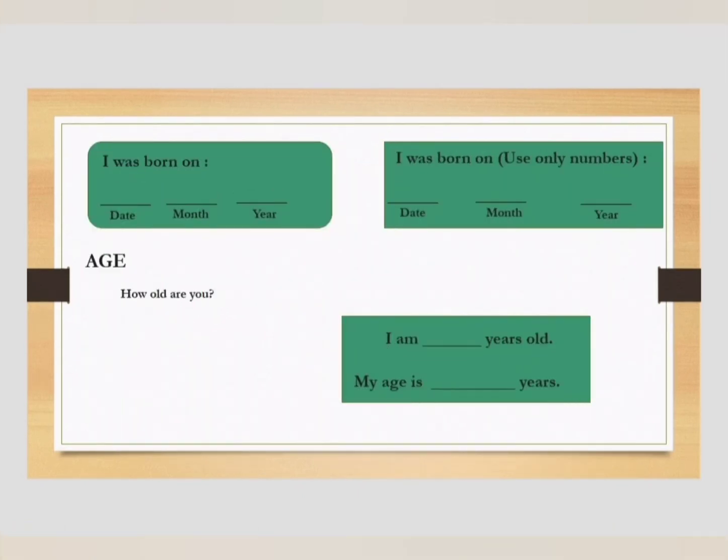Age. The simplest definition of age is one of the stages of life. Now let's make a sentence. First, I was born on 03 February 1996. Second, I was born on, use only numbers, 03, 02, 1996.